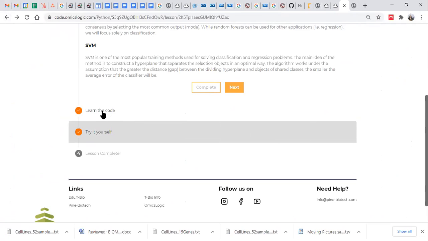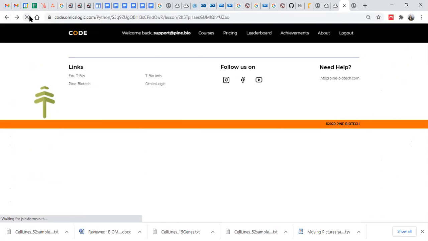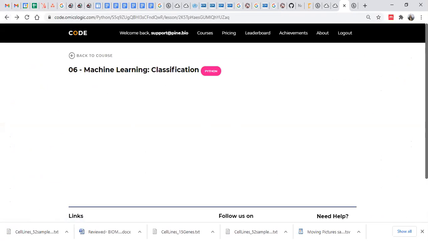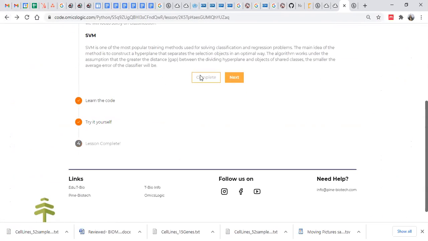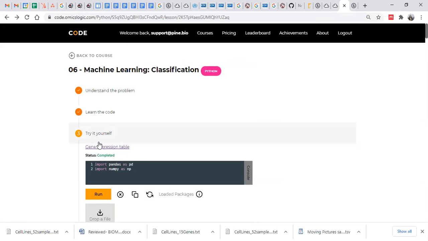Okay, here we need to drop a file first before loading.